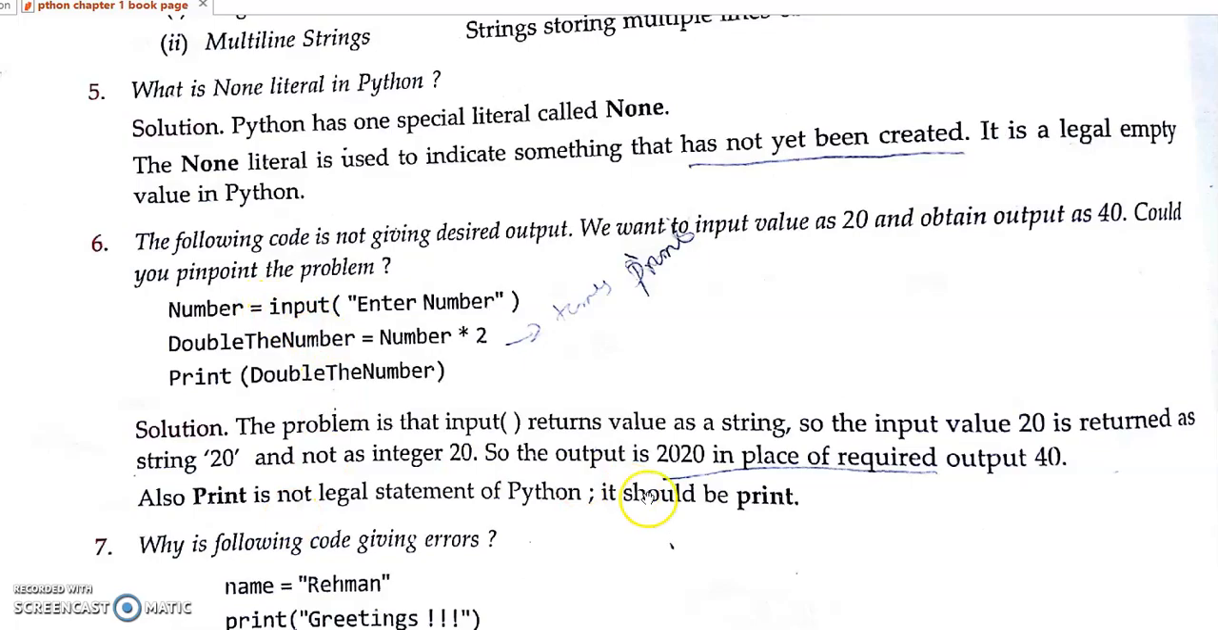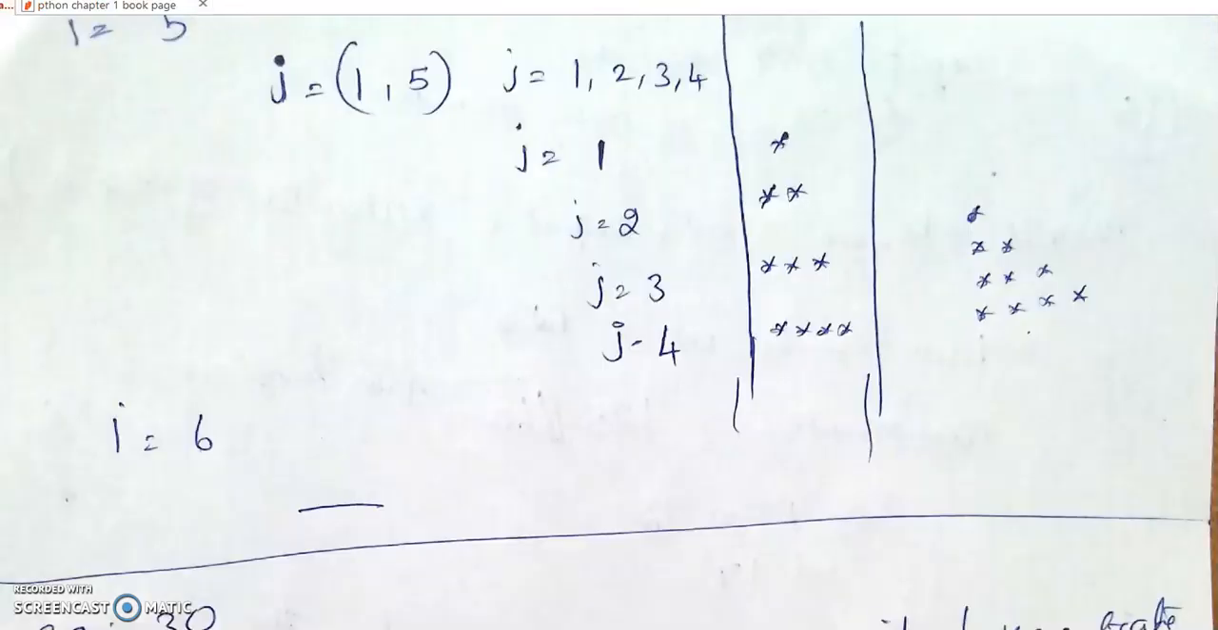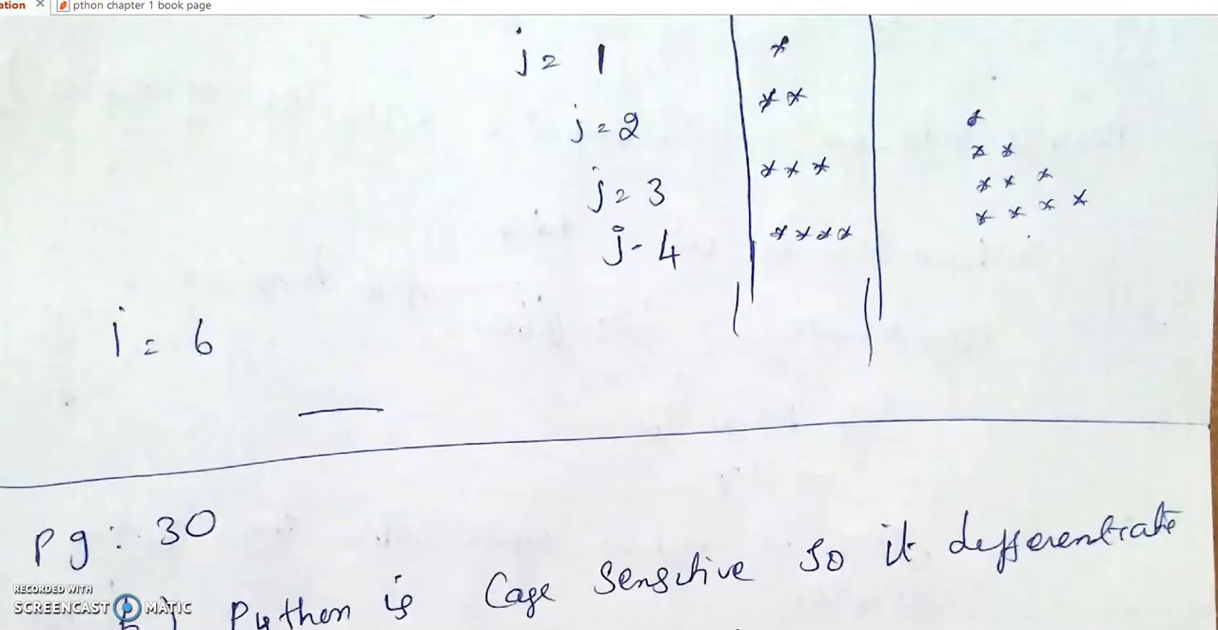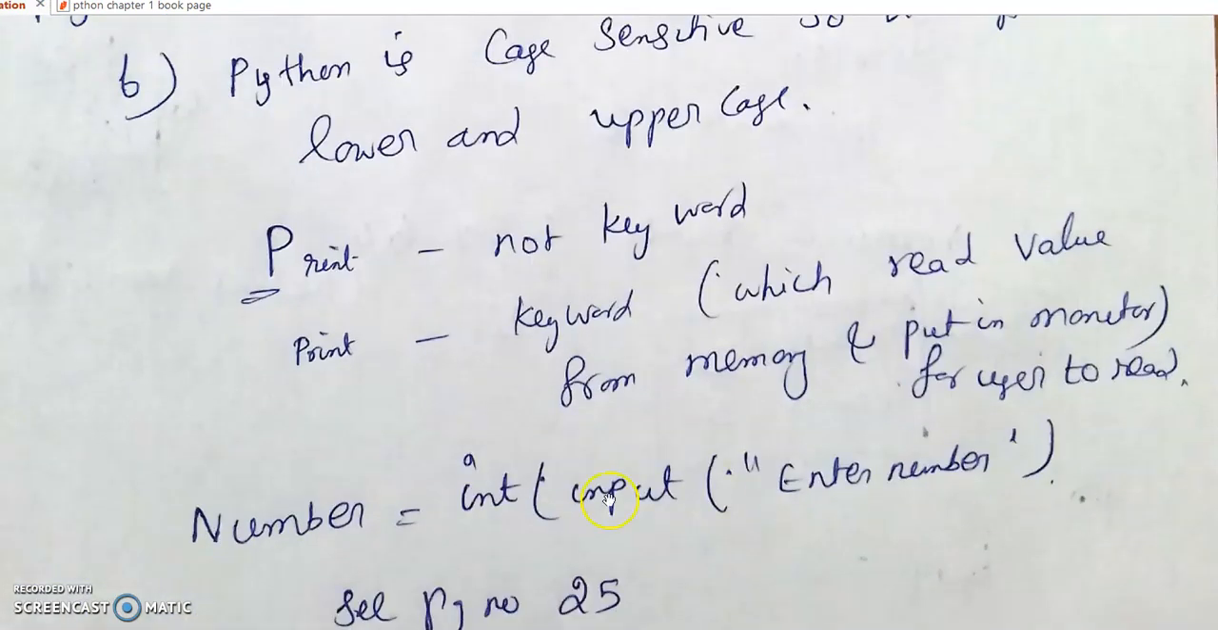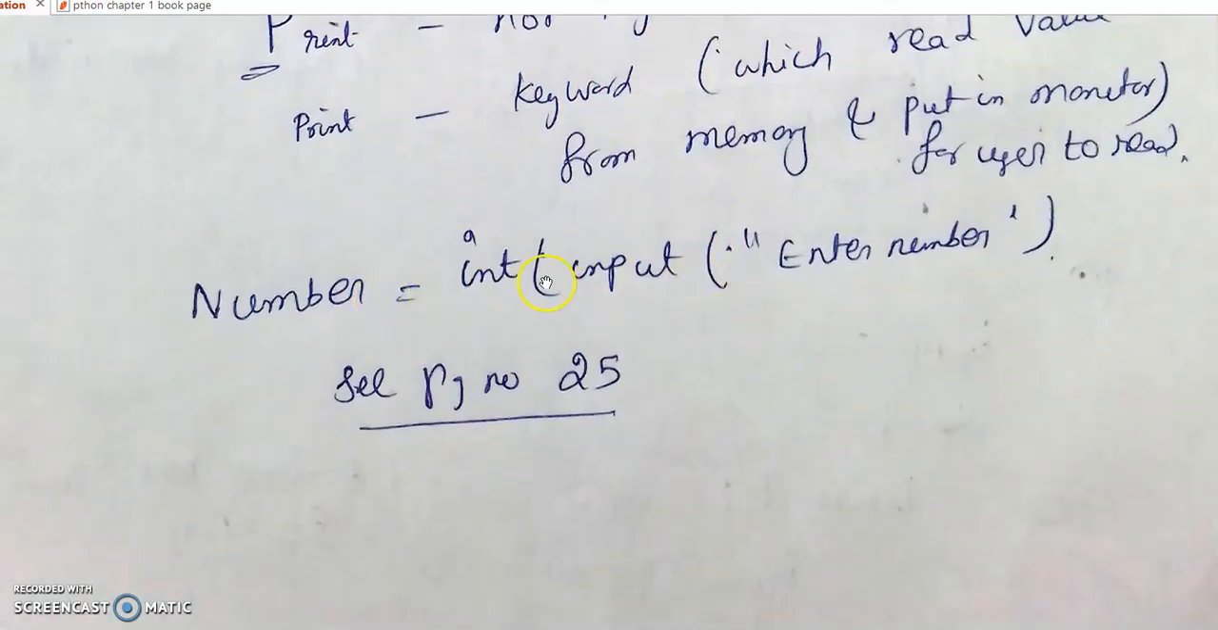So by introducing int here, suppose I enter 10 as the number, it will return 20. Suppose I give 20, it will return 40. Understand? And print is in capital letter here, since Python is case sensitive, it should be in small letters. So see here, print with a capital letter is not a keyword. We need to put int in front of the input statement to convert the type. This is the example for typecasting.